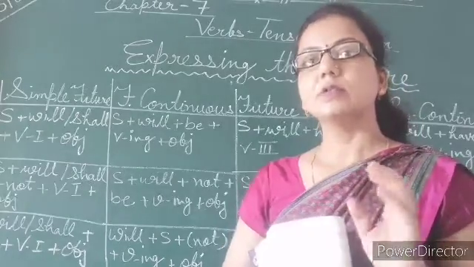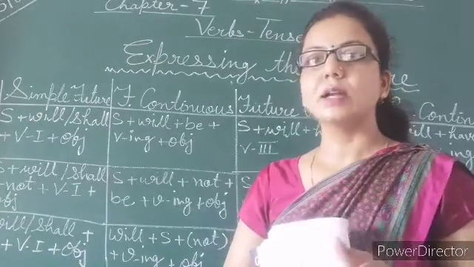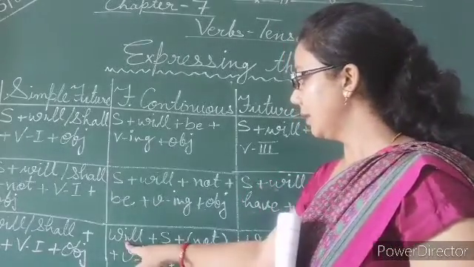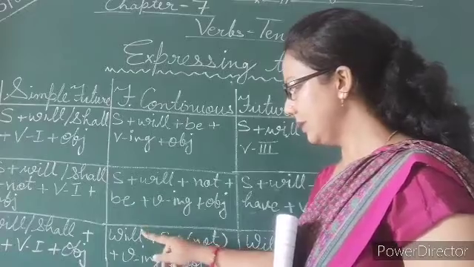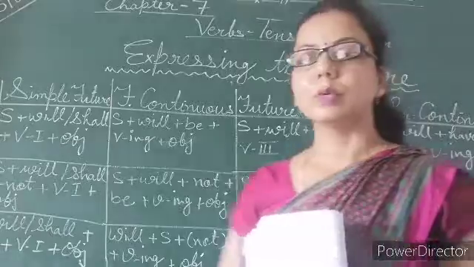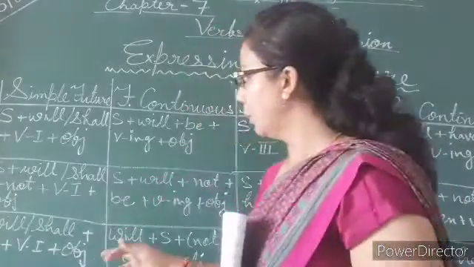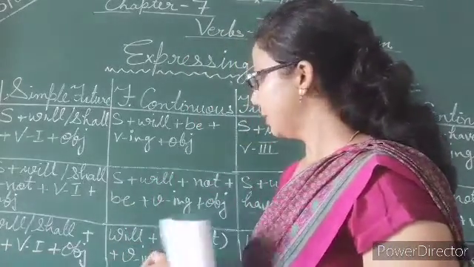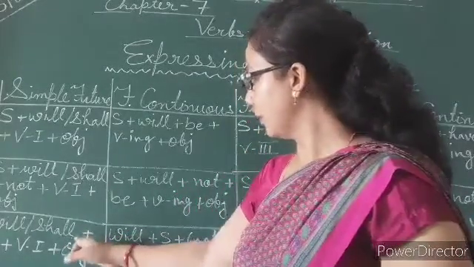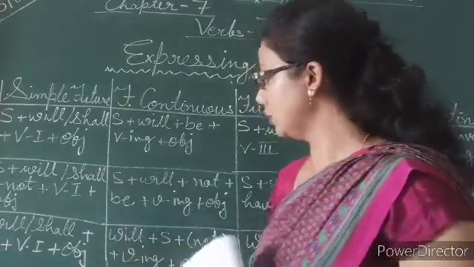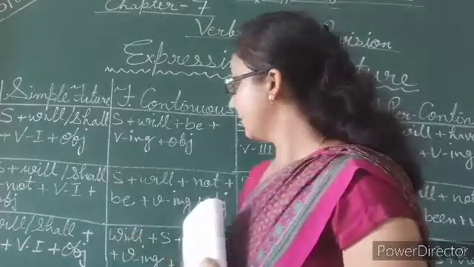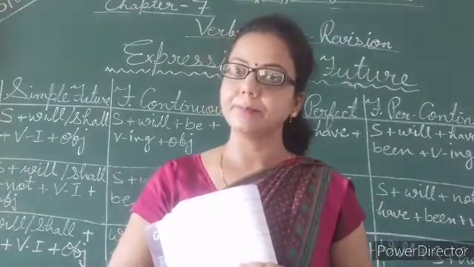Now change it into interrogative. For interrogative you have to start your sentence with will or shall. Will she not going to Agra? Why? Have a look. Here, if we talk about this form, will she not be going to Agra? This was the same as it is.